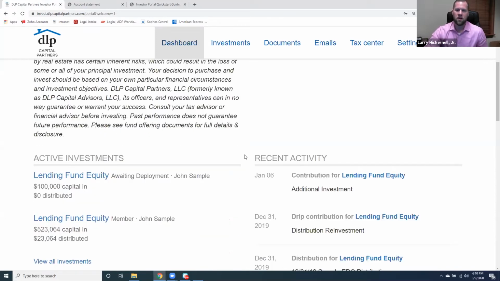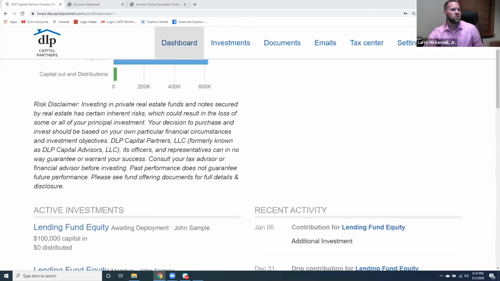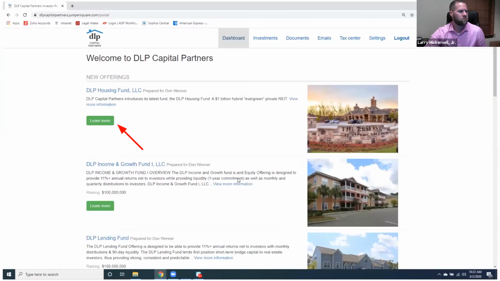So what we'll do here is come into the fact that you can see a number of these items on both sides. So when you're looking at it this way, you have our housing fund, of course, our income and growth fund, lending fund, and our notes, all of which contain our fund documentation. They will contain our historical reporting, audits in the cases of the funds that have been out for a while, as well as the narrative reporting that we put out talking about the performance of each of the funds.